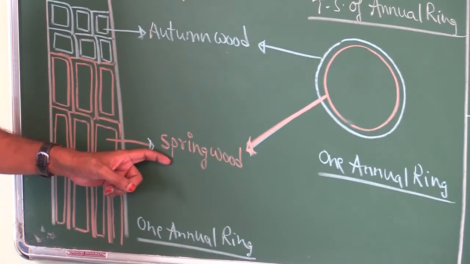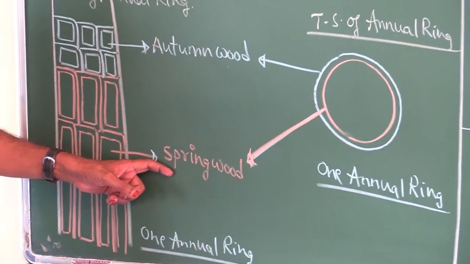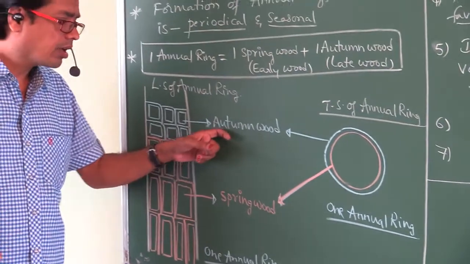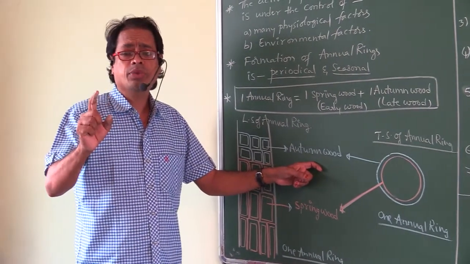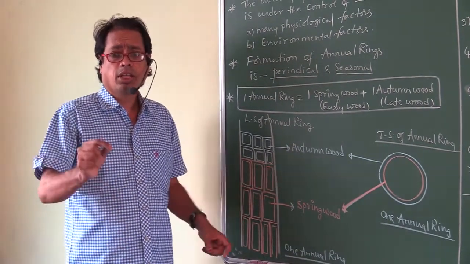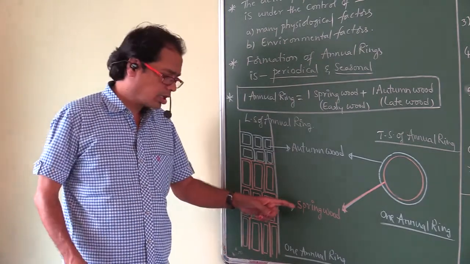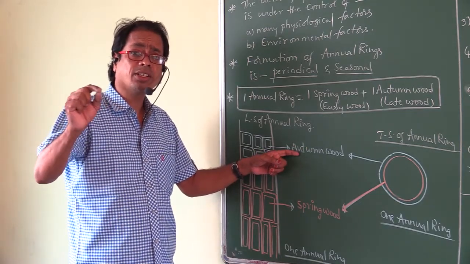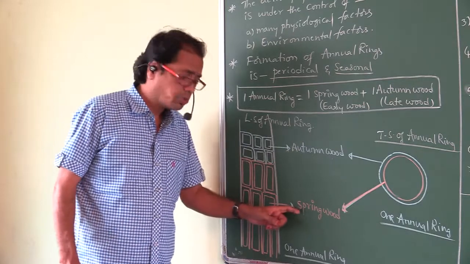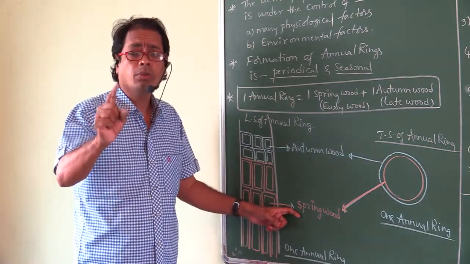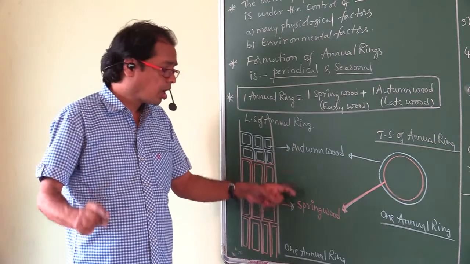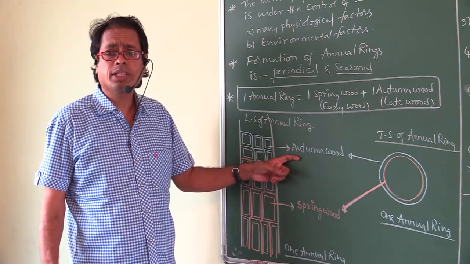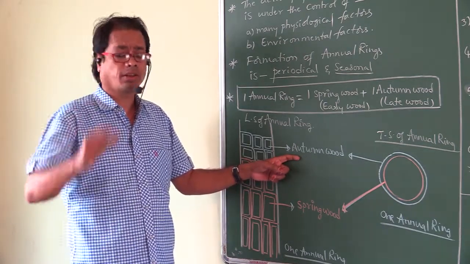Spring wood is formed during spring season. Don't say summer season. Spring wood is formed during spring season. Autumn wood is formed during autumn season or winter season. The wood that is formed in spring season is called spring wood. The wood that is formed in autumn season or winter season is called autumn wood. Spring wood is formed during favorable conditions, favorable season. Autumn wood is formed during unfavorable season. Unfavorable season means autumn season or winter season.